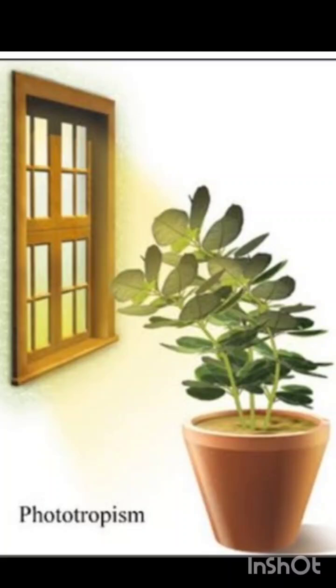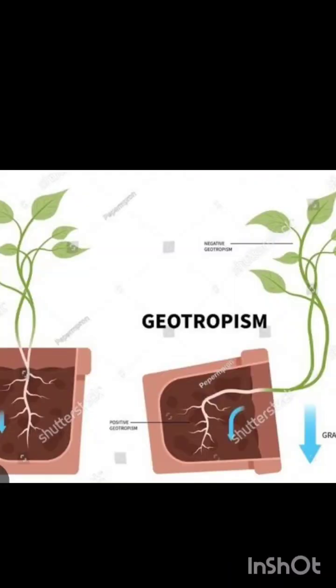And we can say that the shoot is showing positive phototropism, and the root of the plant is showing negative phototropism. The meaning of the word photo is light. Okay, phototropism means movement in response to light. What can you observe from this picture?